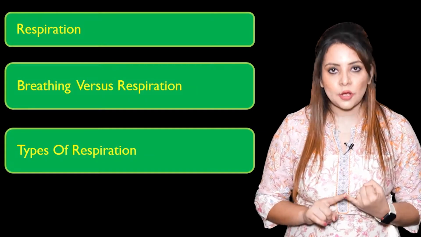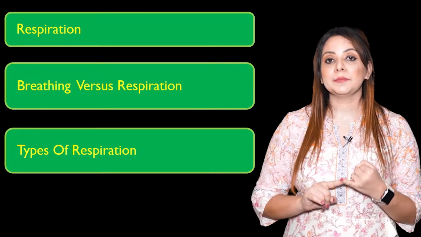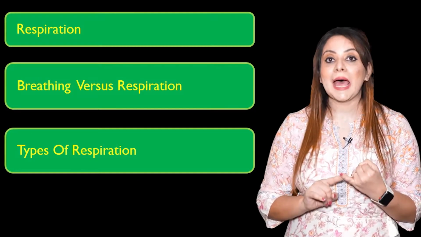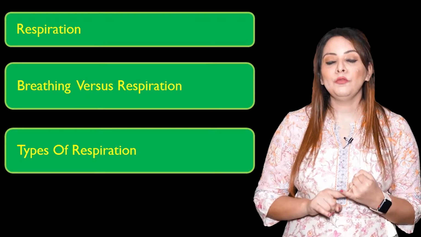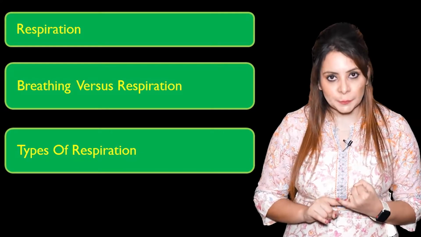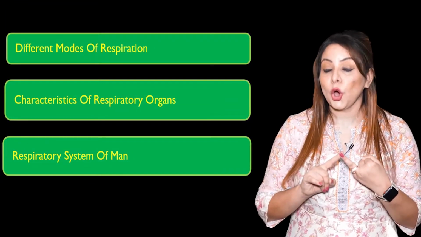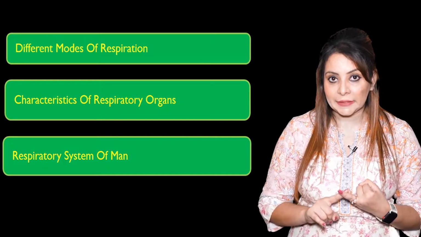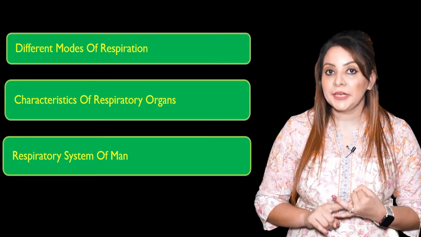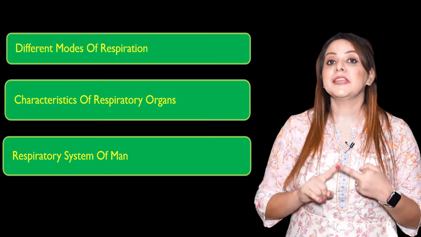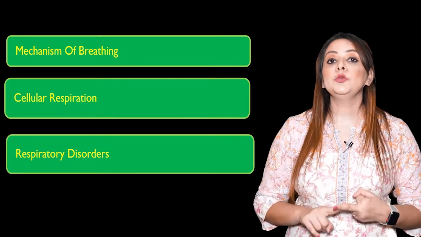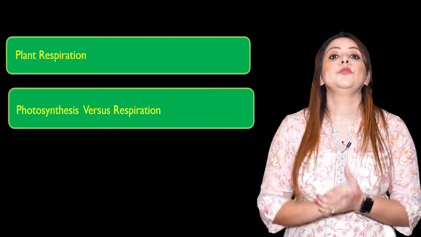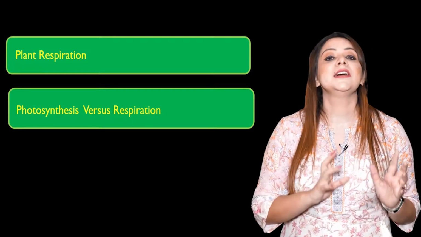The topics which we are going to cover in this video are: first, we'll learn about the introduction of respiration. Second, we'll make out the difference between respiration and breathing. Third, we'll move on to the different types of respiration. Next, we'll cover the different organs which are involved in respiration, and the characteristics of those respiratory organs. Next, we'll study respiration in human beings. We'll cover the respiratory disorders also. Then we'll do plant respiration, and last, we'll do photosynthesis versus respiration.